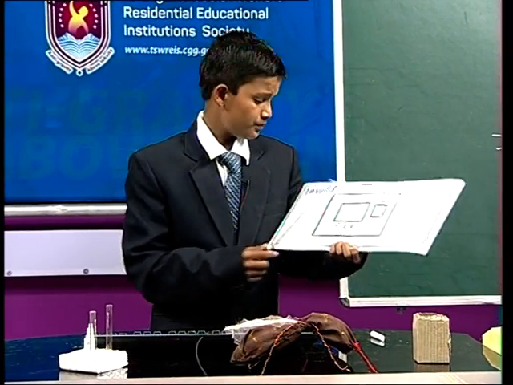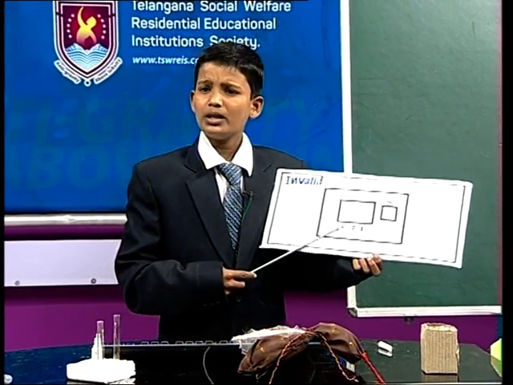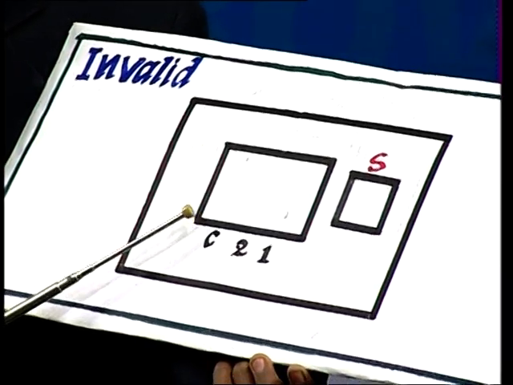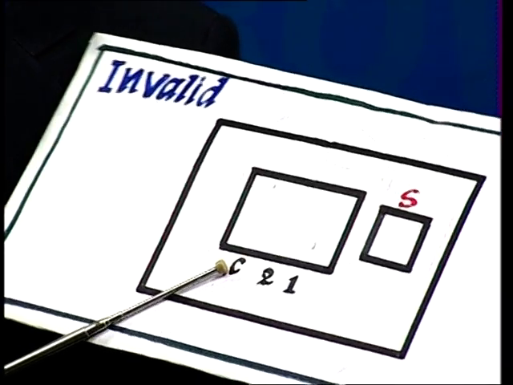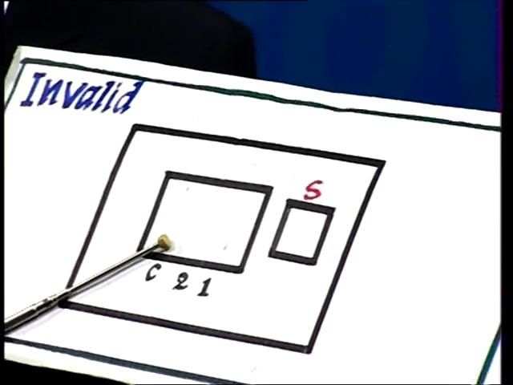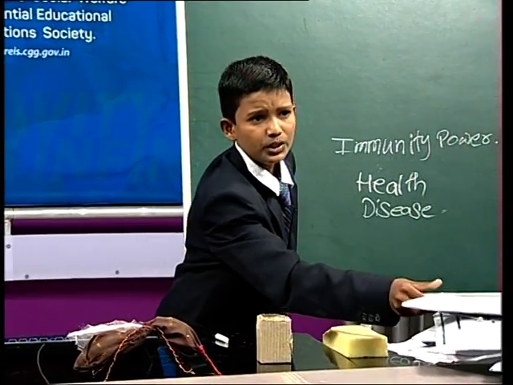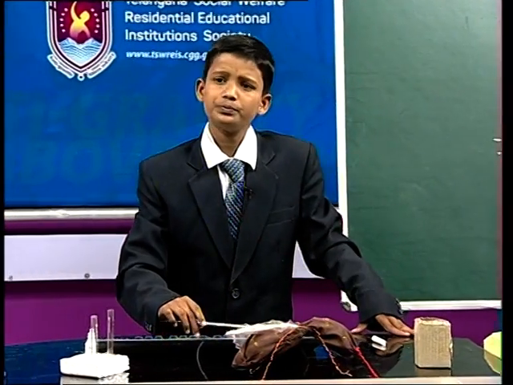And Swarus, when the pink lines do not form on the kit, we can say that the kit is invalid. That means the kit is not working properly, so we use another kit for the test. Okay, Swarus, understood? This is about the malaria test.